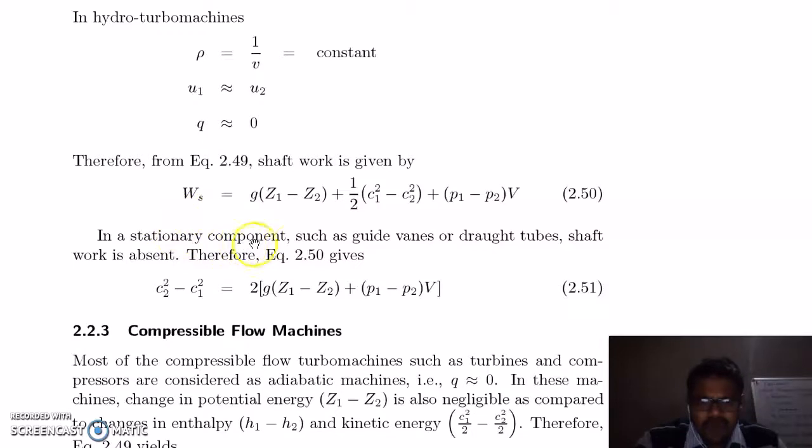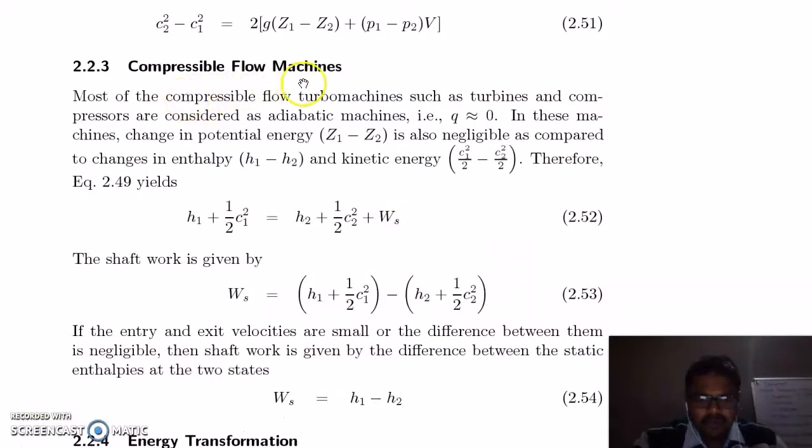In stationary components such as guide vanes or draught tubes, the shaft work is 0. So this W is 0, and on rearranging you will get this equation, which is the change in velocity, C2 square minus C1 square, equal to this for the guide vanes and draught tubes.